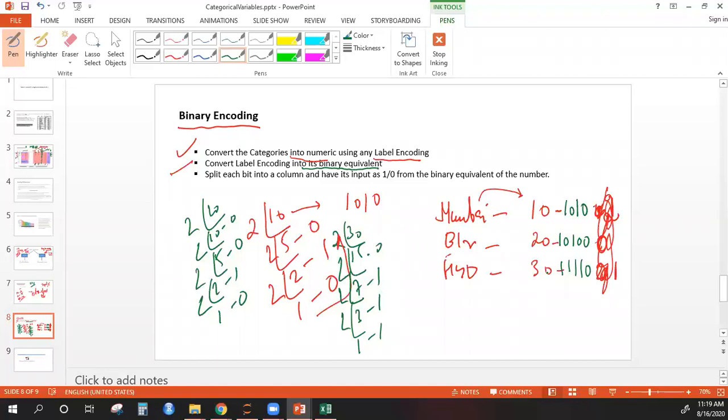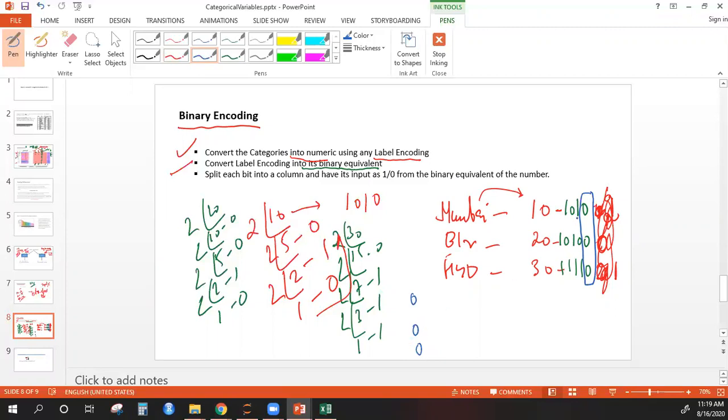Now what you would do, each of these digits you will take as separate columns. So I will take the first digit. This is one column. So I have one column in my data which has the value 0 for Mumbai, 0 for Bangalore, and 0 for Hyderabad.